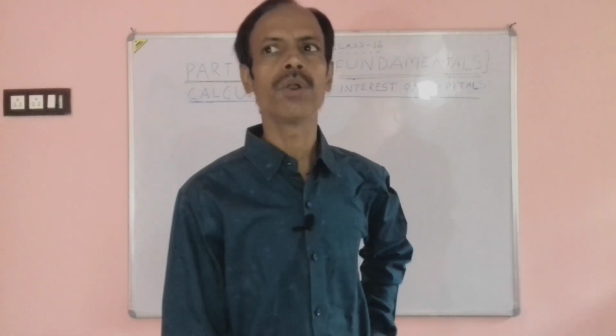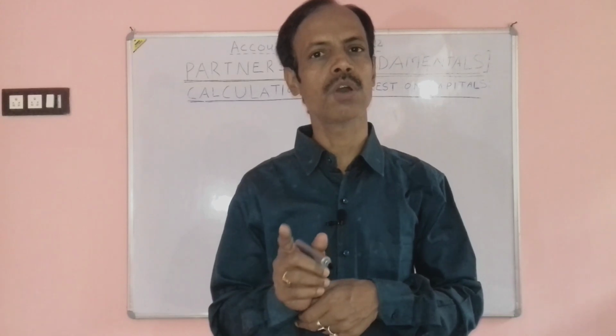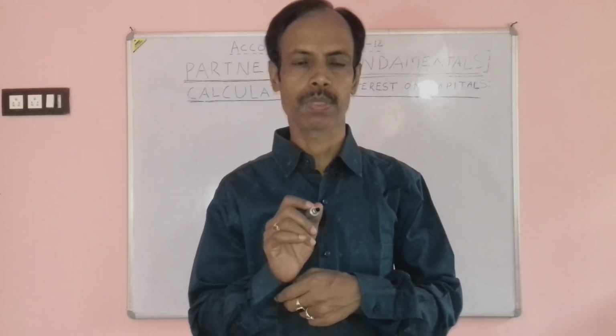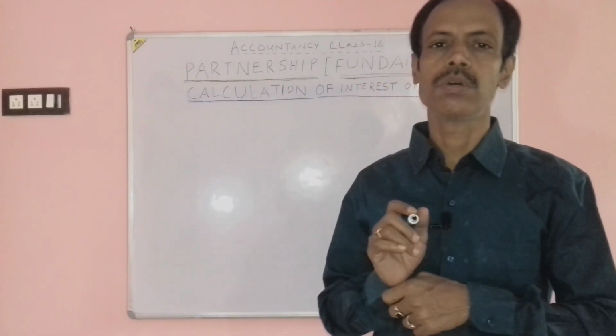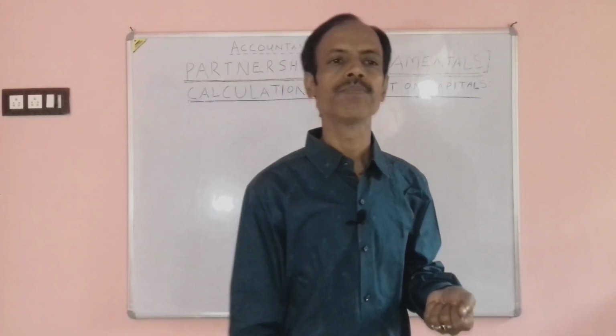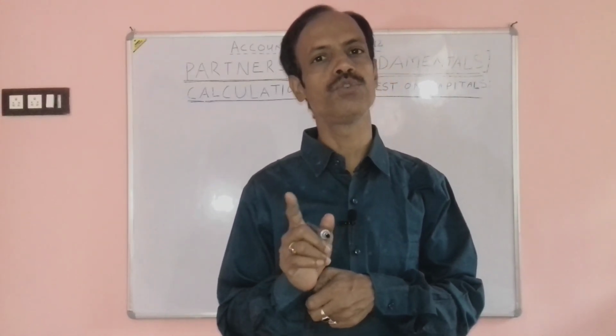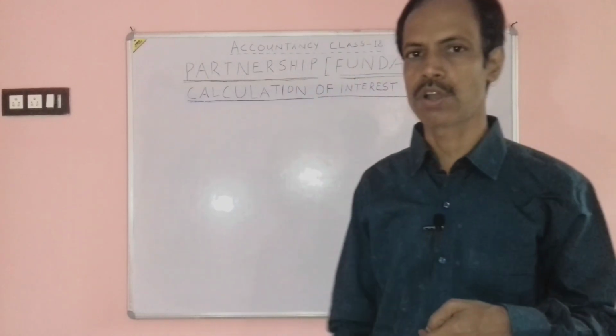The interest calculated on the partner's capital is transferred to the debit side of the profit and loss appropriation account, because this is a loss for the firm. In the same way, interest on drawing, being income of the firm, is credited to the profit and loss appropriation account.